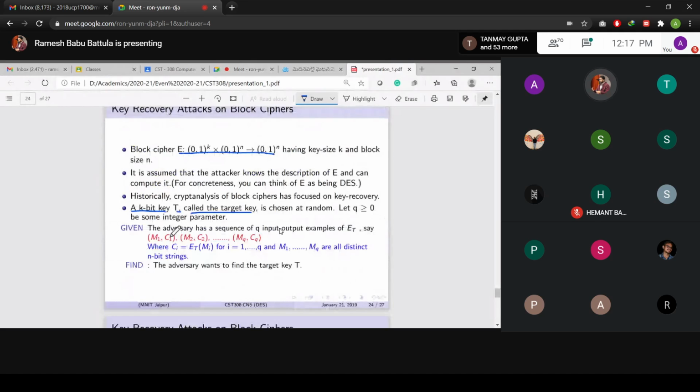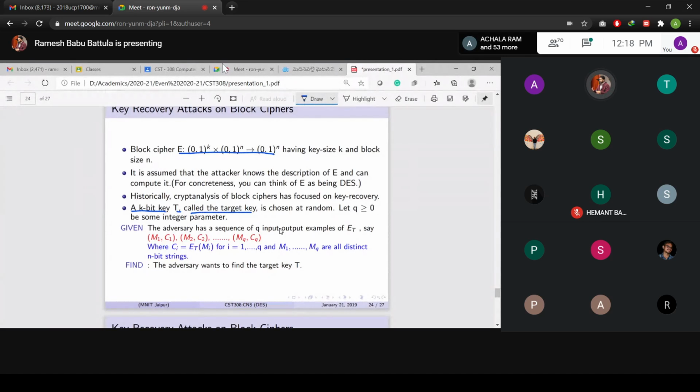Suppose I generated a Ci, and I XOR Ci with C1. If the resultant value is equal to 0, what does that mean? Both C1 and Ci are the same. If both C1 and Ci are the same, that means the corresponding message is M1. If that is the corresponding message M1, then the key corresponding to M1, C1 is T. So I will find the target key T like this.